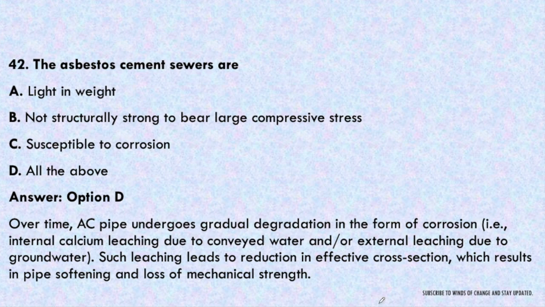Why does the corrosion occur? Because of the internal calcium leaching due to conveyed water and/or external leaching due to groundwater. Such leaching leads to the reduction in effective cross section, which results in pipe softening and loss of mechanical strength. Because of this corrosion only, there will be loss in compressive strength also, and obviously these are light in weight.